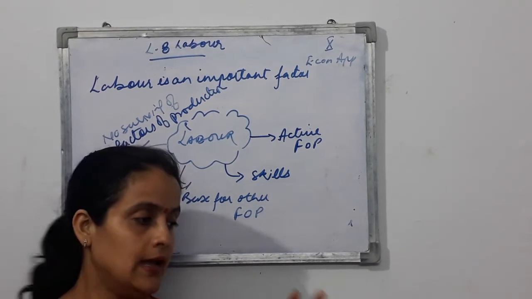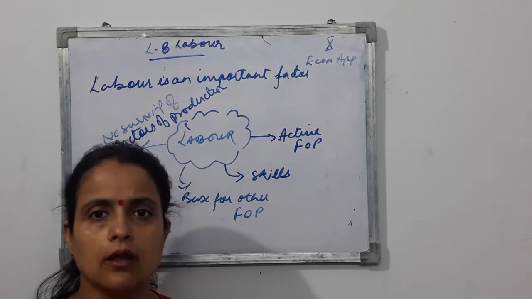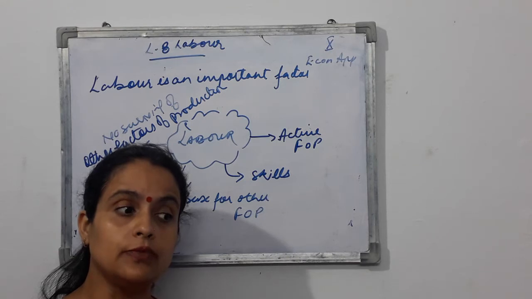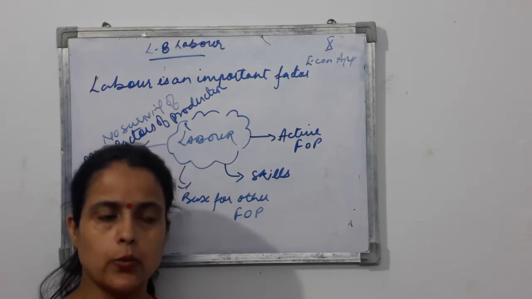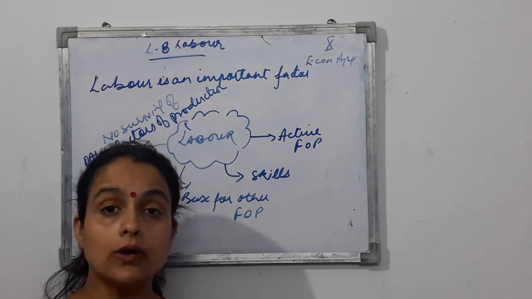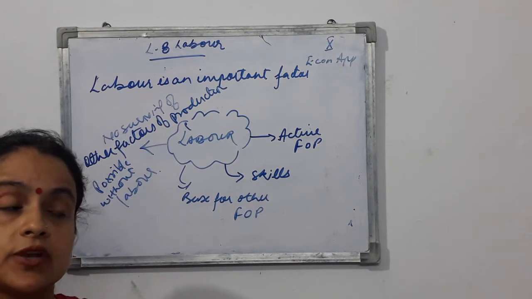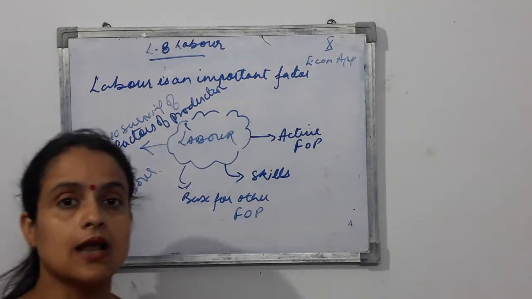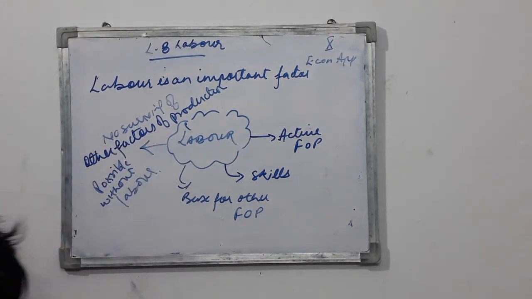If labor is not there, your land cannot work. If a nation has a lot of land but no labor, no point. We can train labor; if the labor is unskilled or semi-skilled, we can train him. But without labor, the proper use of other factors of production is impossible. That's why it is justified that labor is a very, very important factor of production.